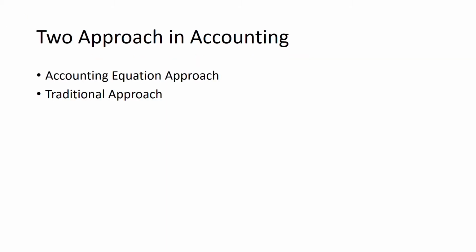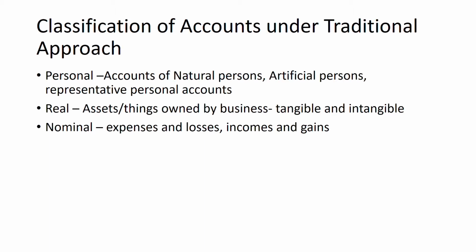As we have understood in the last class, there are two approaches in accounting. The first one is American approach or American system, also known as accounting equation approach. The second one is traditional approach. In India, we generally follow traditional approach in maintenance of books of accounts. Under traditional approach, the accounts are classified under three heads: personal, real, nominal.